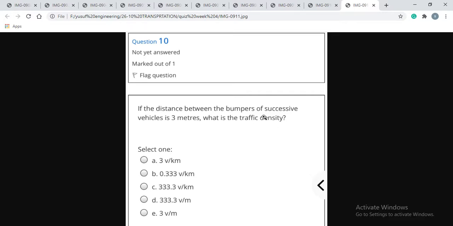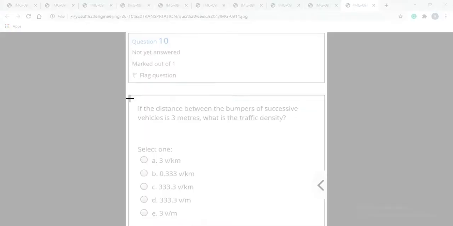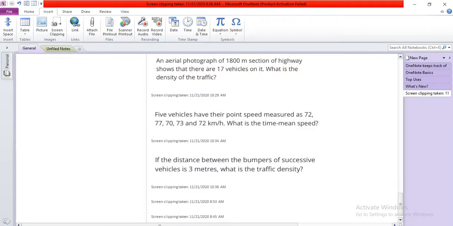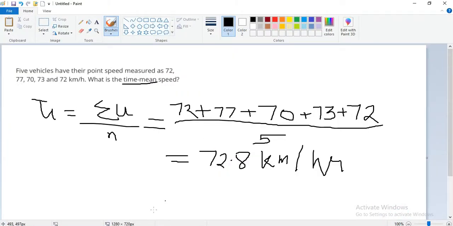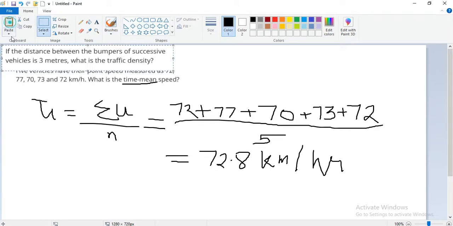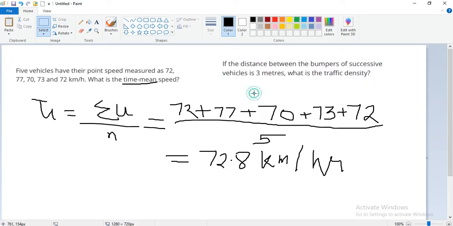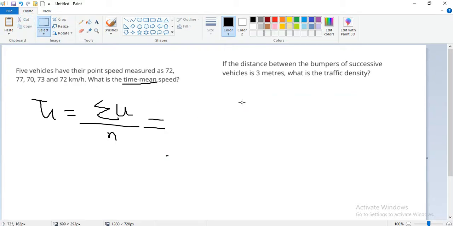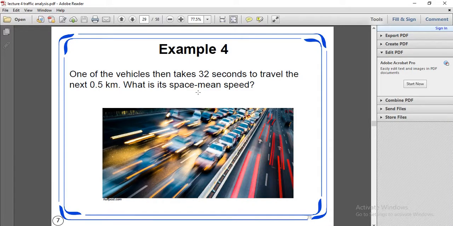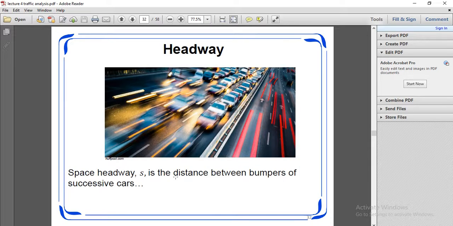S is the distance between the bumpers of successive cars, the space headway.